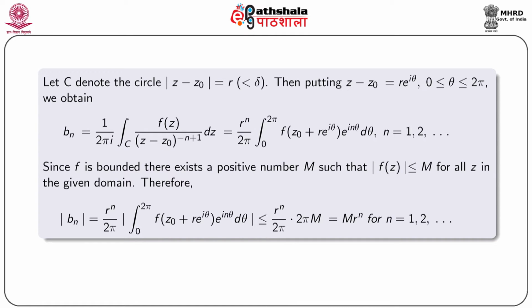Since f is bounded, there exists a positive number M such that modulus f(z) ≤ M for all z in the given domain.